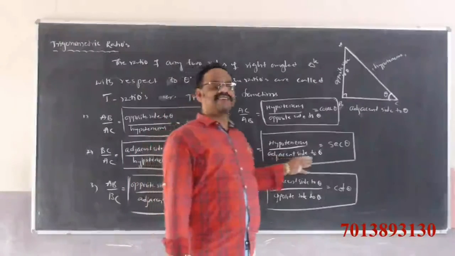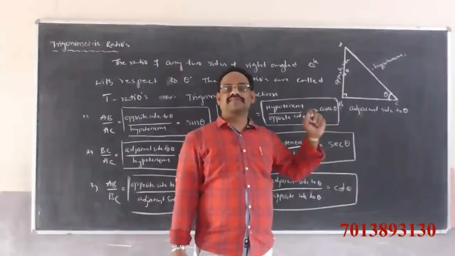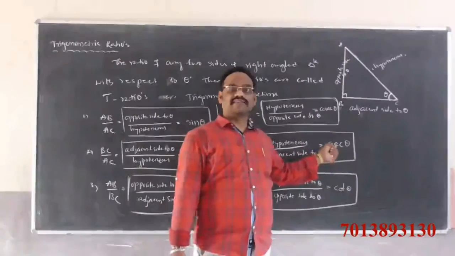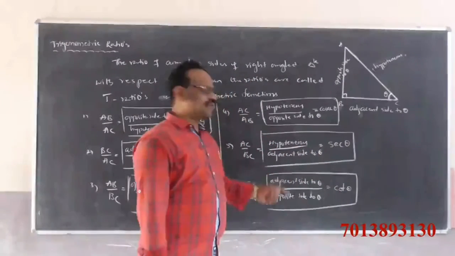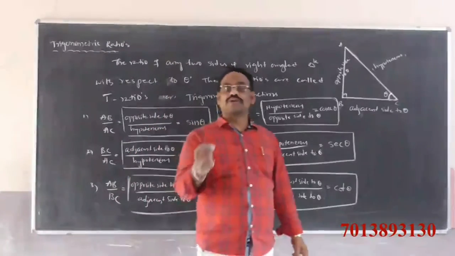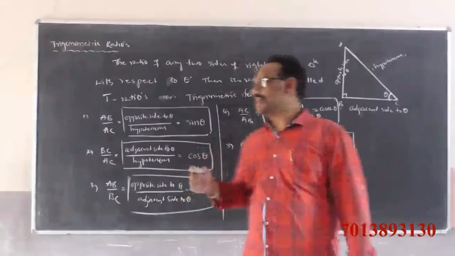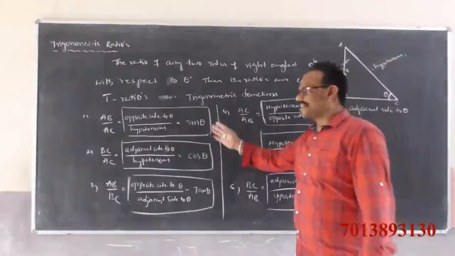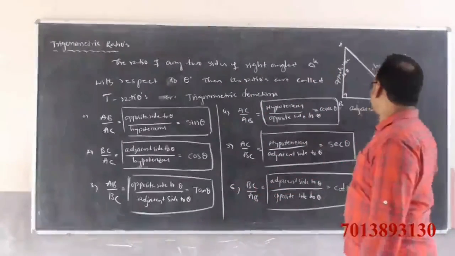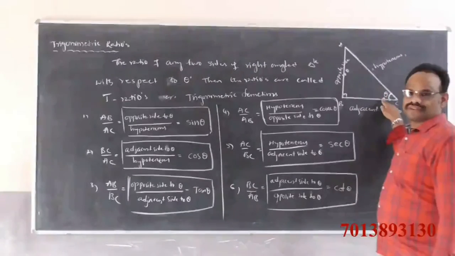Hypotenuse by adjacent side to theta is secant theta. Adjacent side to theta by opposite side to theta is cotangent of theta, cot theta.